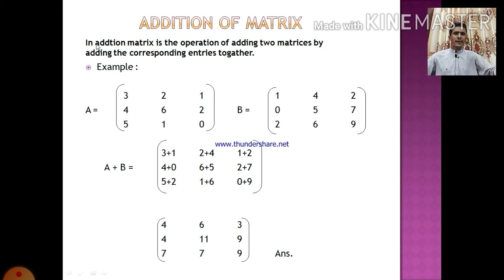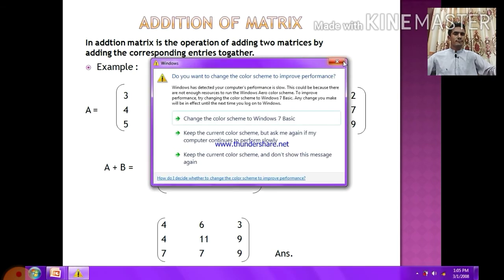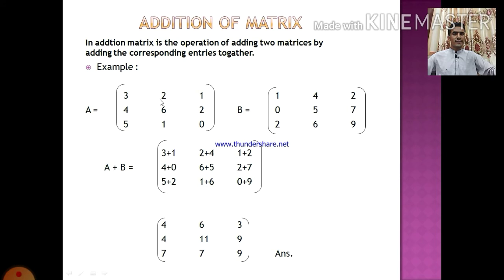In addition, matrix addition is the operation of adding two matrices by adding the corresponding entries together. Example: A is 3 2 1, 1 4 2, 0 5 7, plus B, which is 5 1 0, and 2 6 9. It is 1 plus 5, the sign is plus.